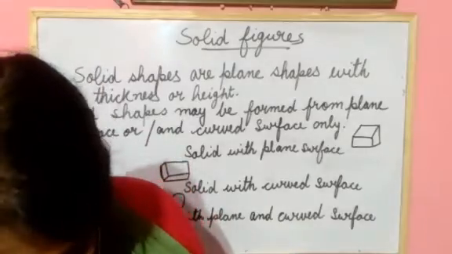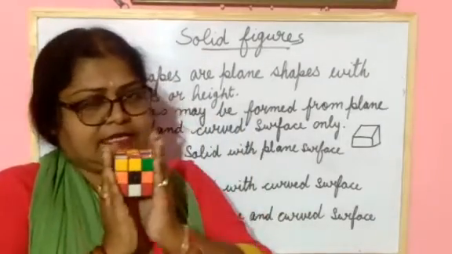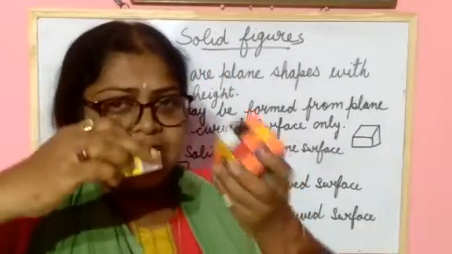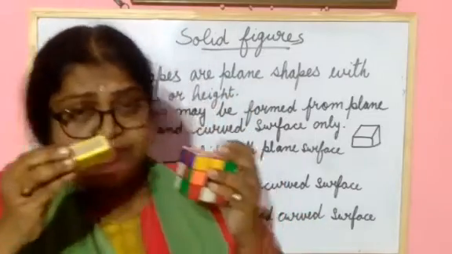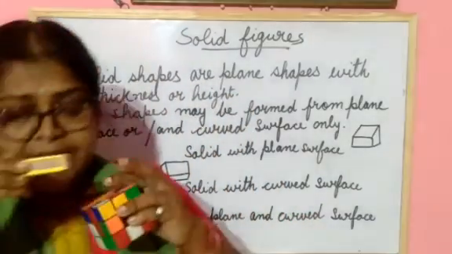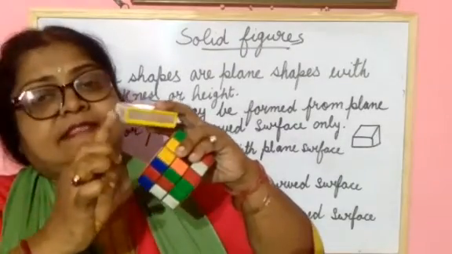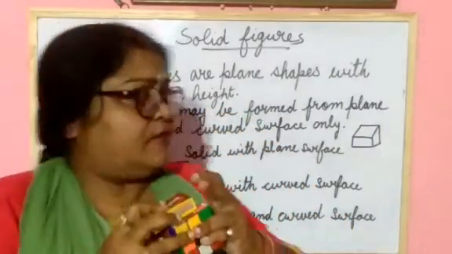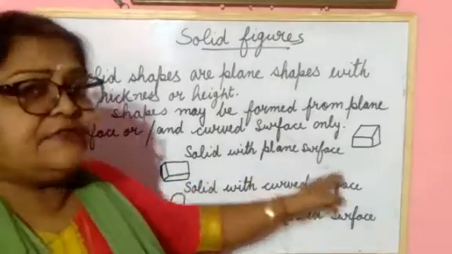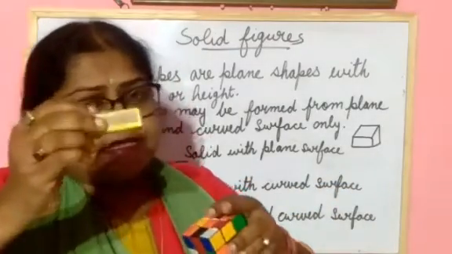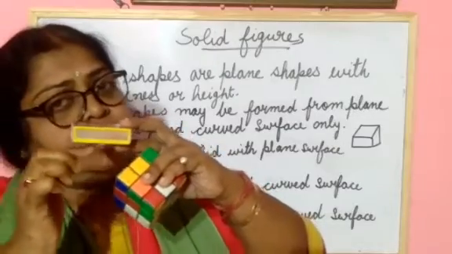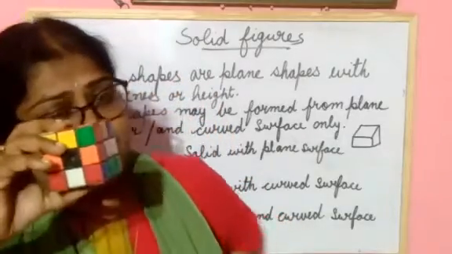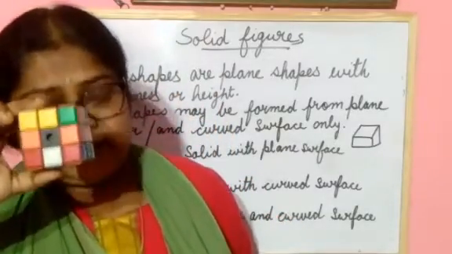Now what you are seeing is that this is a matchbox, and this is a cube. In both you are seeing a plane surface. Which type of surface does it have? Plane surface. So number one, what I have told you: a solid with a plane surface. In this, the solid has a plane surface. Both sides are plane. This is also a solid and both sides are plane.